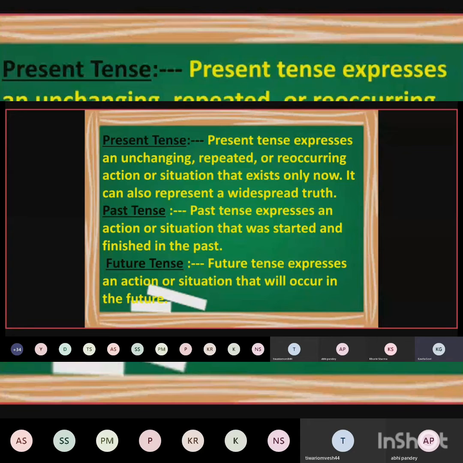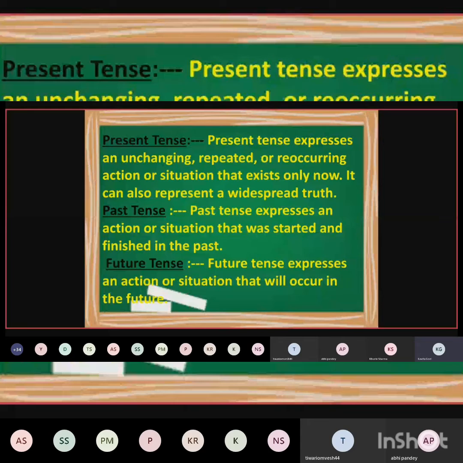Some scientific facts, like water boils at 100 degrees centigrade, Celsius, are also widespread facts and truths. Everybody knows about them, so there is no need to tell them to others. Everyone all over the world knows these facts.